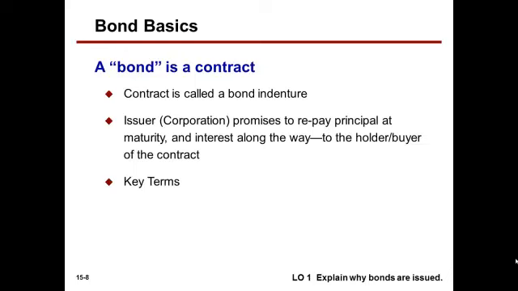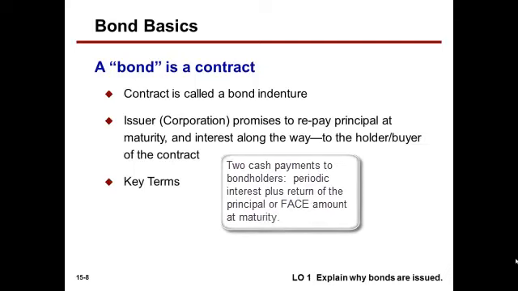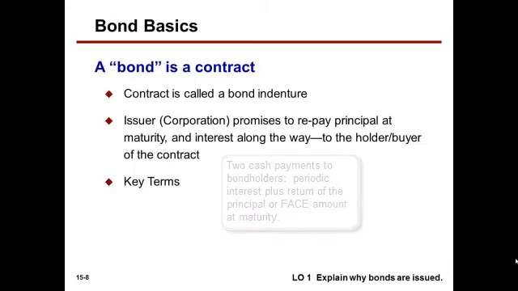What is a bond? It's a contract. A contract called a bond indenture. The issuer, which is a corporation, promises to repay the principal at maturity and interest along the way to a holder or buyer of the contract. So a buyer of a bond loaning money to a corporation will receive interest payments along the way and repayment of the principal amount at the end of the term of the bond.